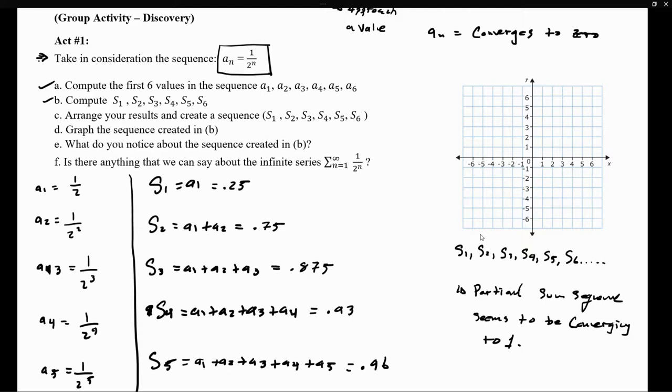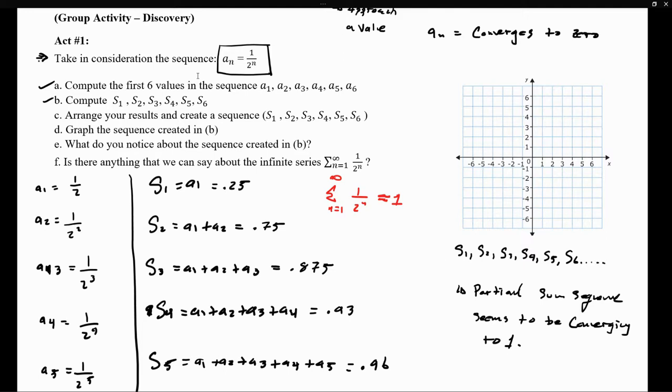So therefore, if I'm adding infinitely many terms, am I approaching a value? And in this case, yes, we do seem to be approaching the value of 1. So we can say that if I add infinitely many terms in the sequence, we seem to be approaching a value of 1. And this is not a straightforward concept that we can just understand right away, because all we're saying is this: if I add infinitely many numbers, I'm just going to get closer and closer to 1.